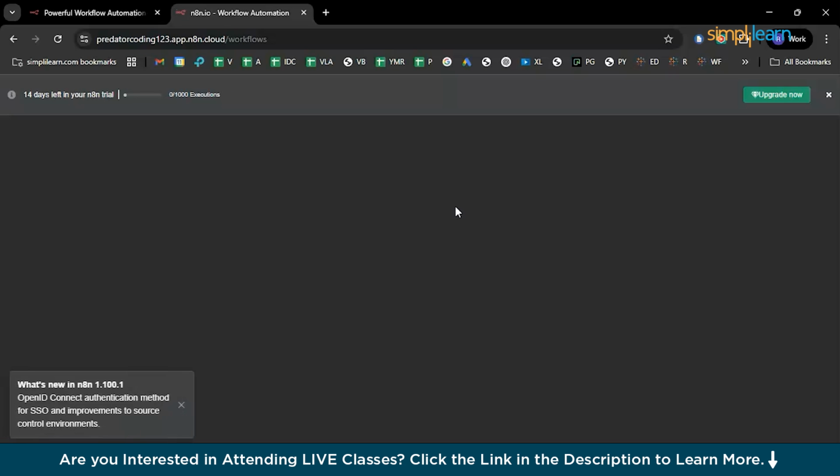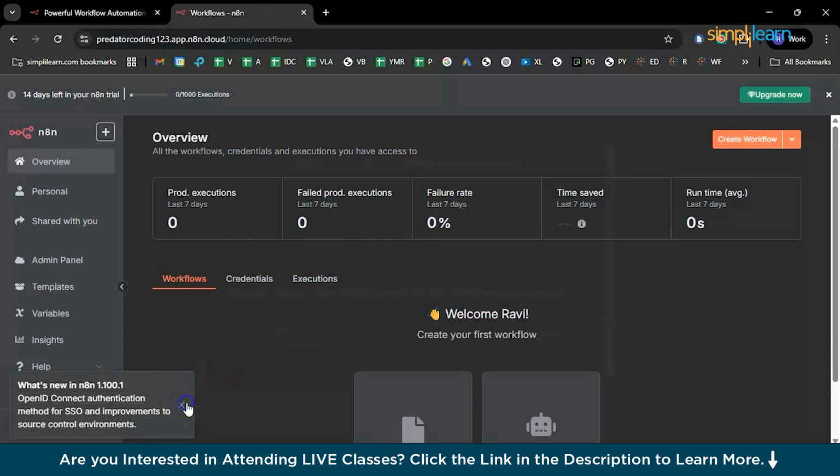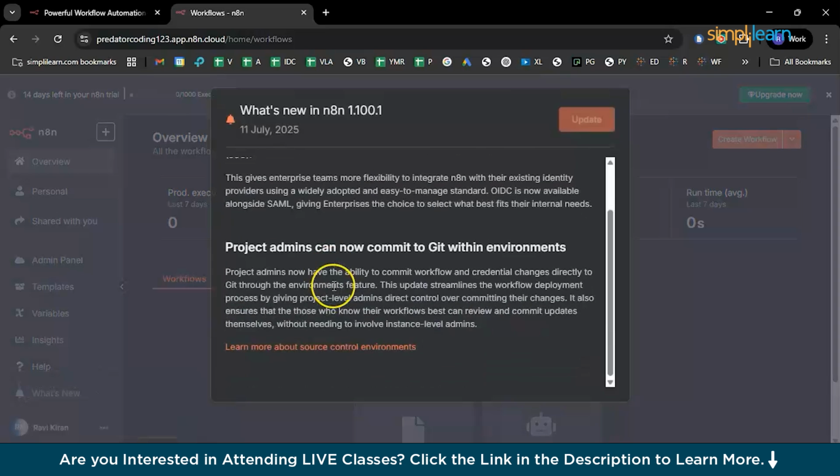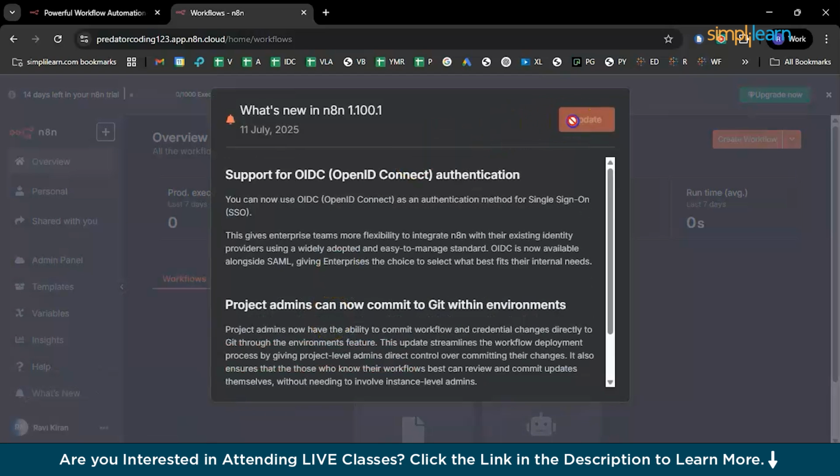So we are on the platform right now. And there you can see 14 days left in your n8n trial. So these are some notifications that you will be having.